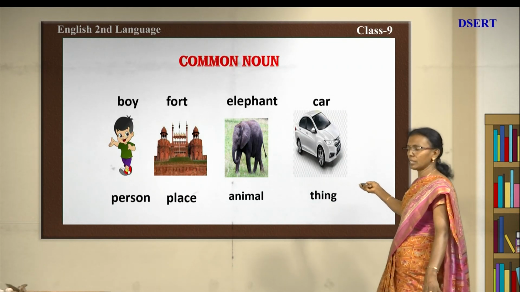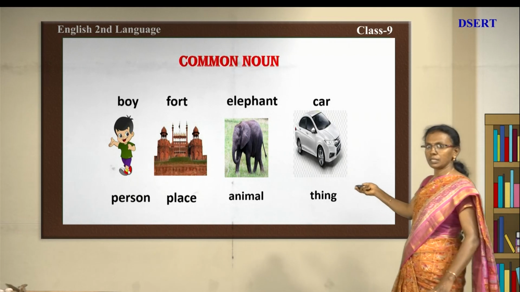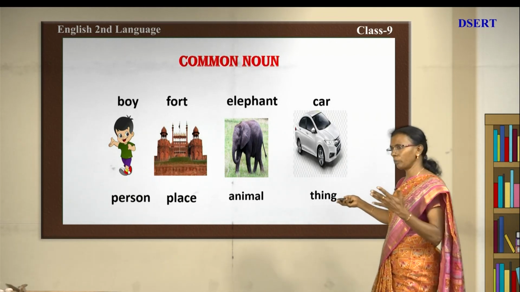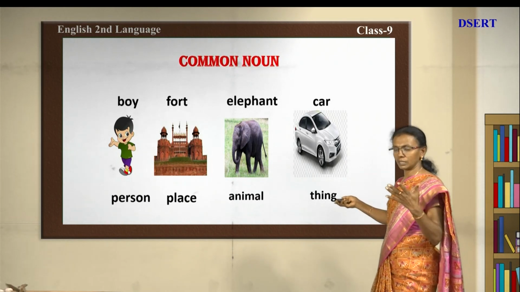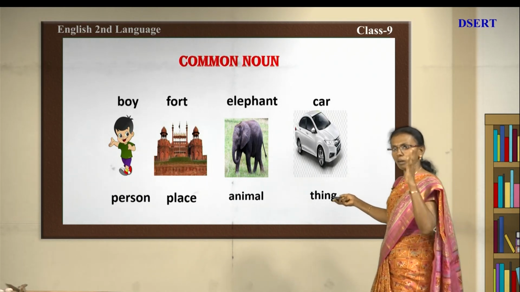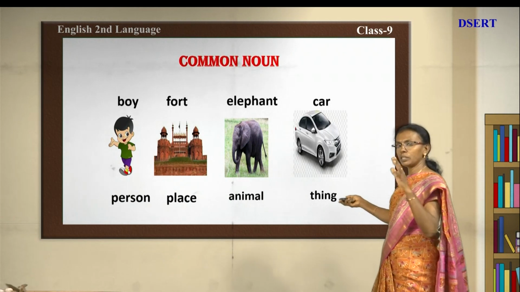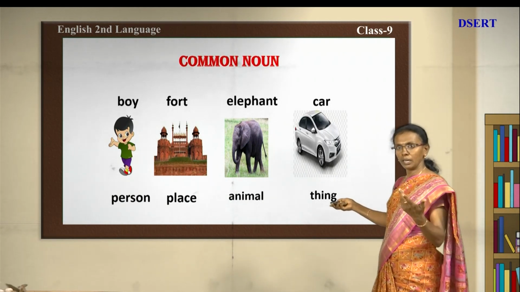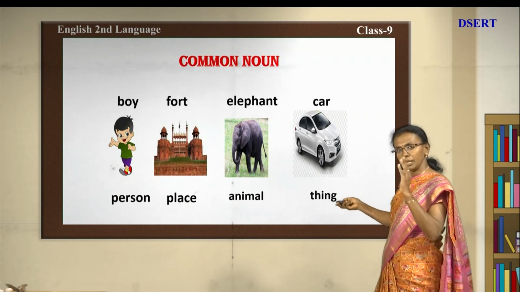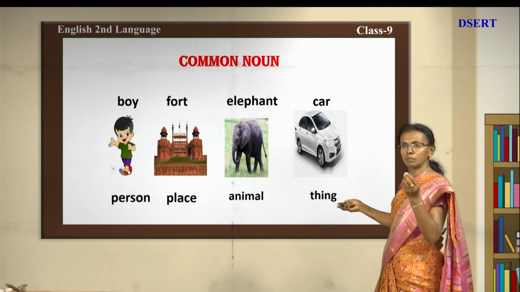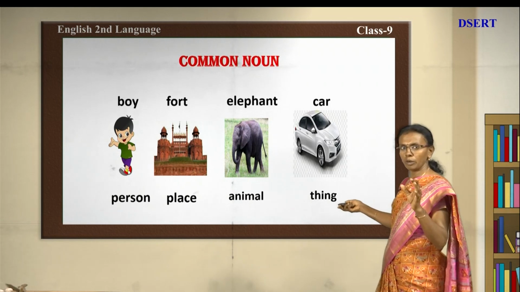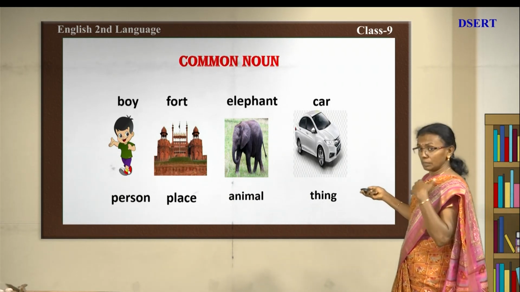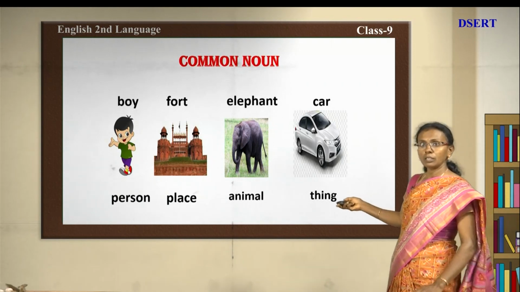You can see what this resembles: if you call any boy, he will reply back, because all are boys in common. So, all these like fort, if you name it, that becomes specific, but if you don't name it, it will be in common. Animals, if you name it, that becomes specific, otherwise it will be in common. Even the objects, if you name it, that becomes specific, otherwise it will be in common.